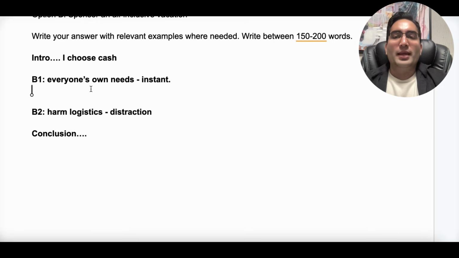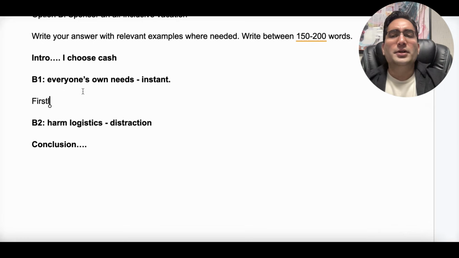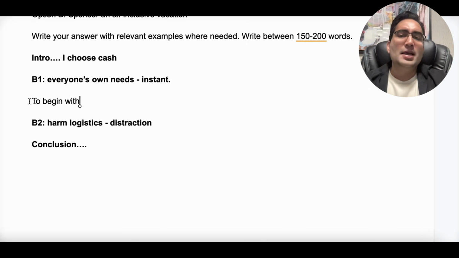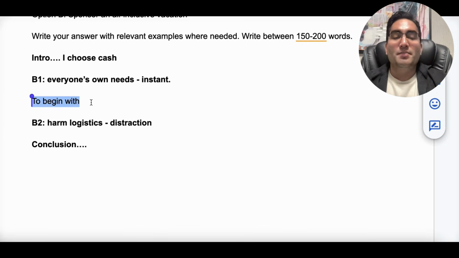The first point that I have is everybody has their own needs, so they can use cash accordingly. So I'm going to start with firstly. No, I will not do that. I want to start with to begin with, which is also better. So I'm thinking, what is more advanced? To begin with is better than firstly, but something even better than that is mainly. Mainly is an adverb. It is unique, it is advanced. So I'm going to start with that.